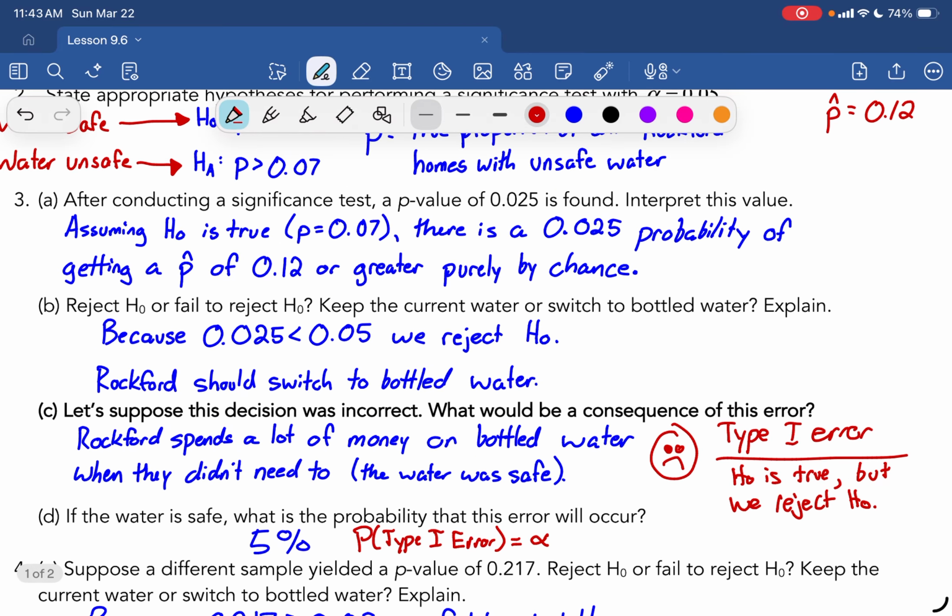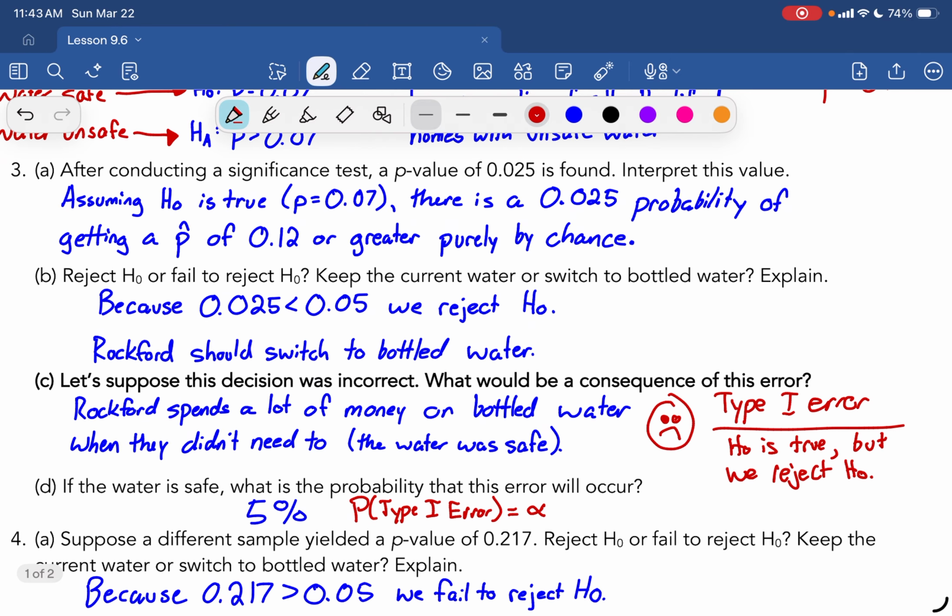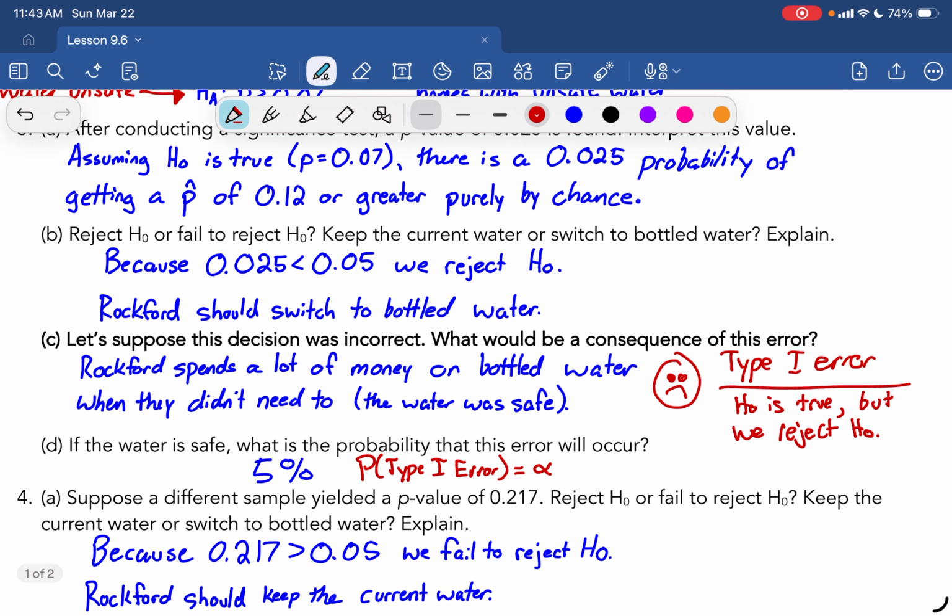Okay, now let's do a different sample, and a different sample yields a p-value of 0.217. Do we reject the null or fail to reject it there? We would fail to reject it in this case because 0.217 is greater than 0.05. And that would lead us to believe that we should keep the current water. In other words, we're thinking the water's safe.